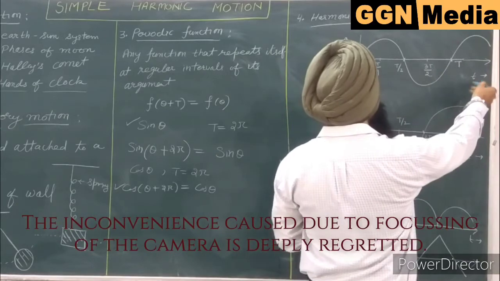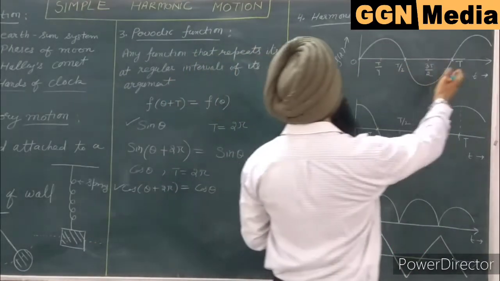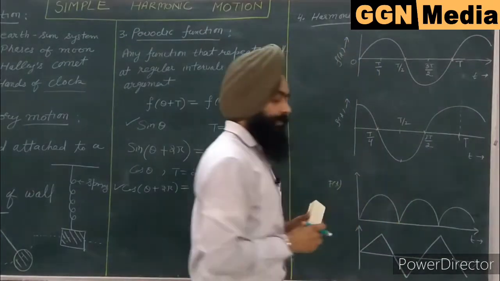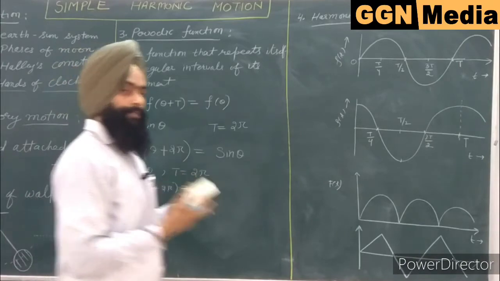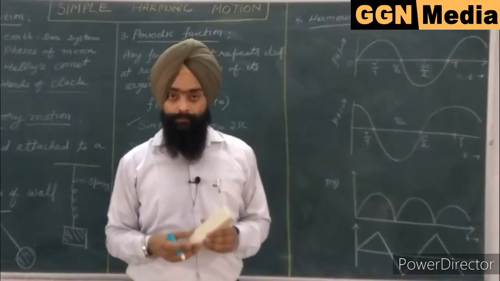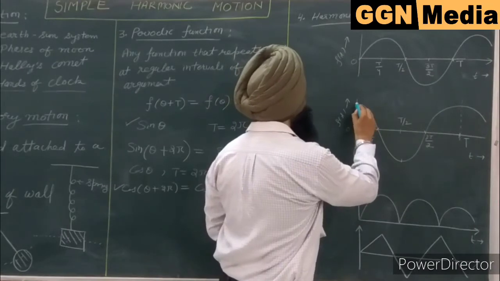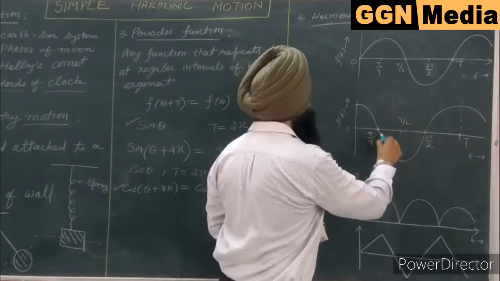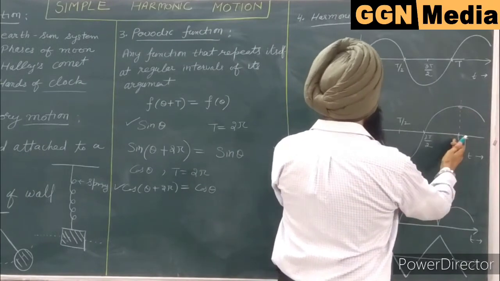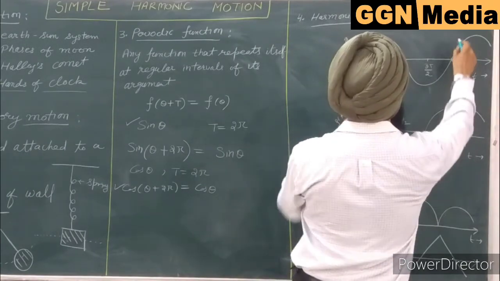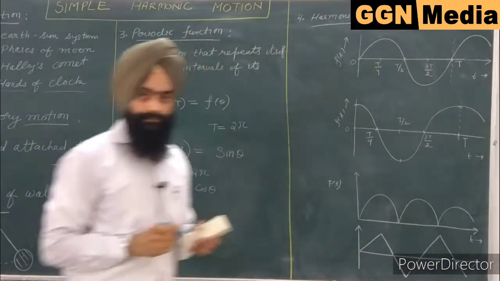Similar is the case of the cos function. Cos 0 is at its maximum value, and it repeats itself after a regular interval of time. This is one period for the cos function, and this is one period for the sine function.